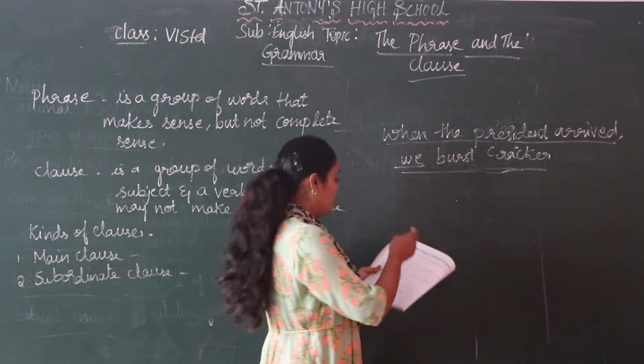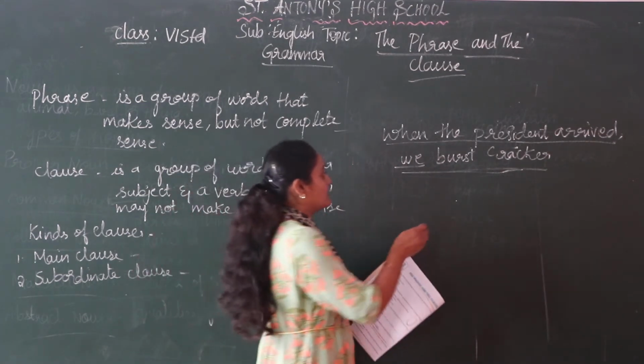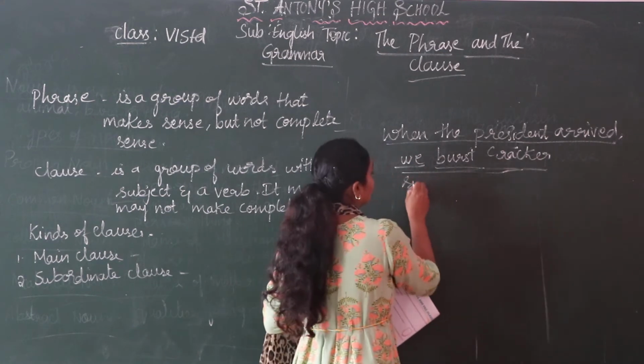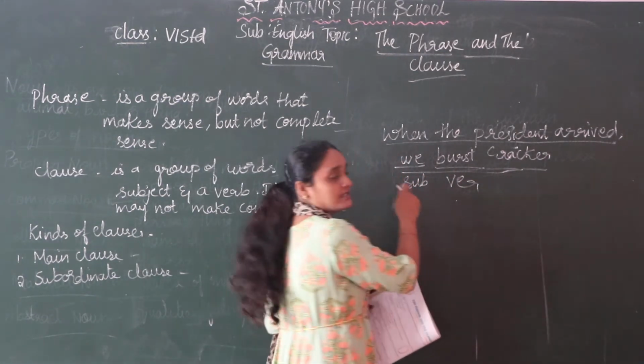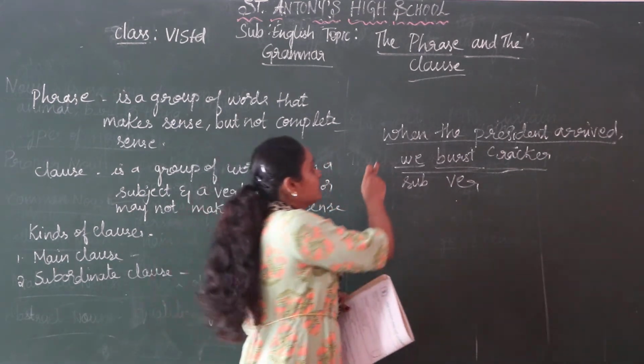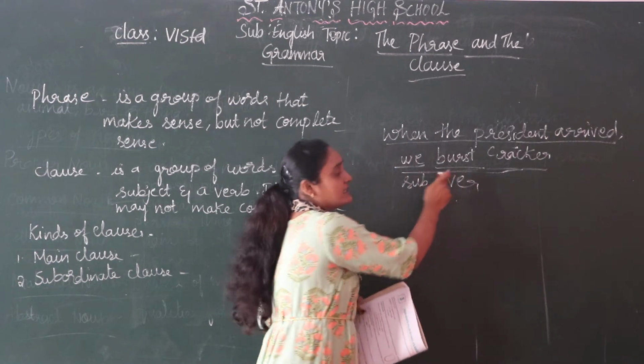So here, we is the subject. Burst is the what? The verb. So you have both subject and verb in this sentence. That is: when the president arrived, we burst crackers.